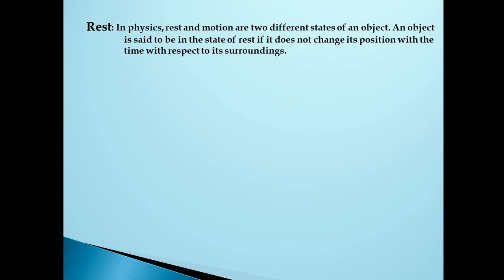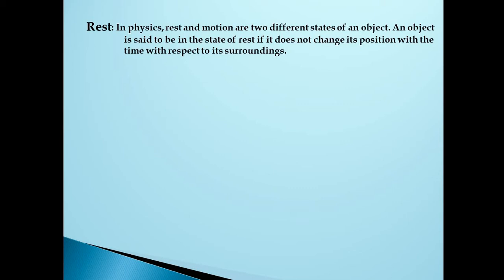For example, the earth, the moon, hands of a working clock, water in rivers, flying aeroplanes, flying birds, etc. All move, right? Whereas the trees, electric poles, buildings, towers, bridges, they do not move, right? So what do we mean by rest? In physics, rest and motion are two different states of an object. If the object is moving, the object is in motion. If the object is not moving, the object is at rest.